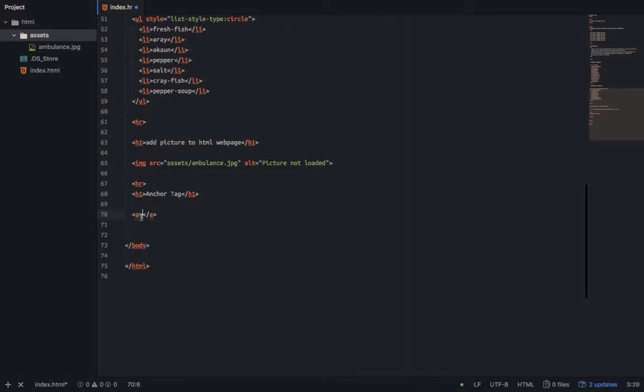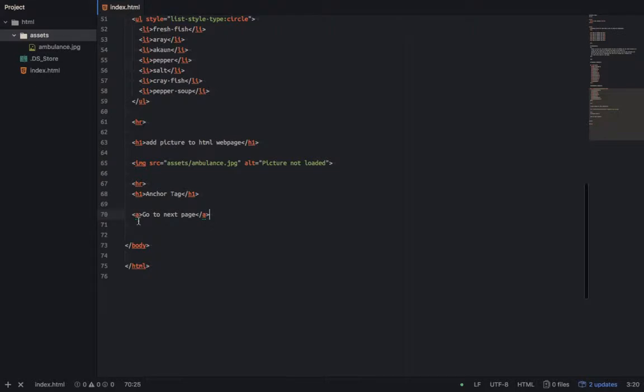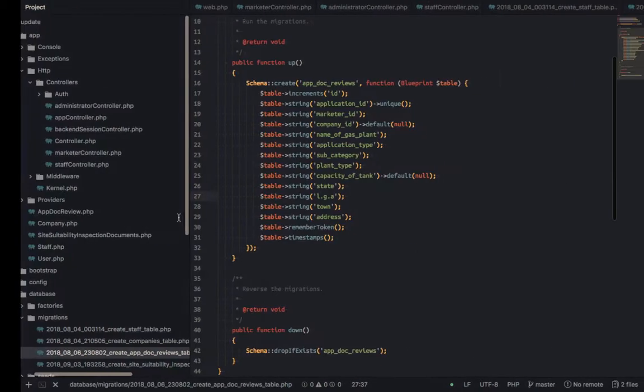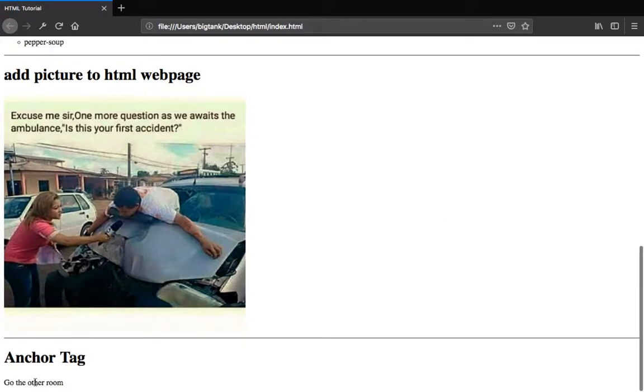Inside, I write something, I say go to the other room. If I come here and refresh, you see it comes out, but I can't do anything with it. I should be able to click on this thing and it will carry me to the other room.